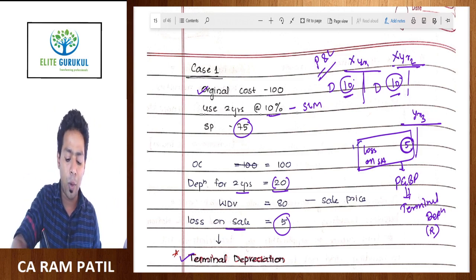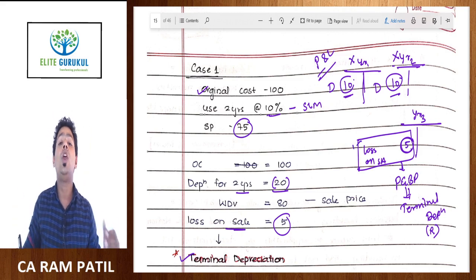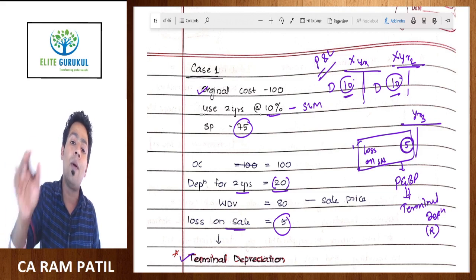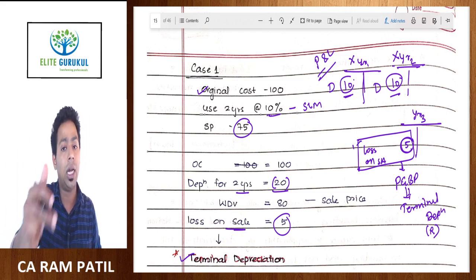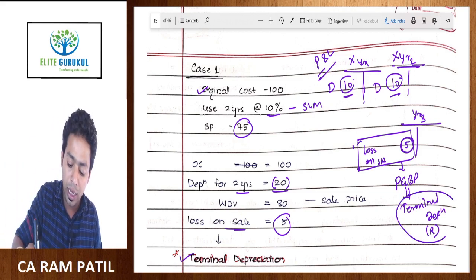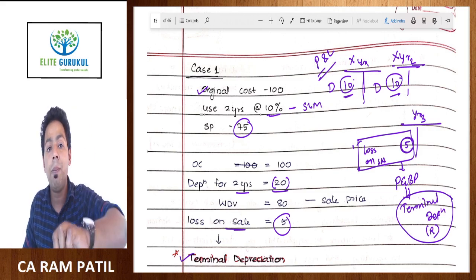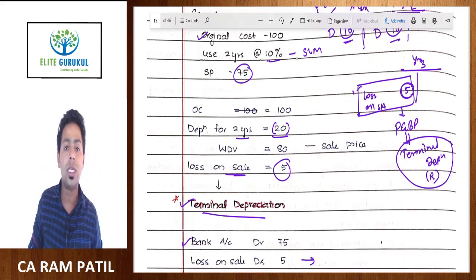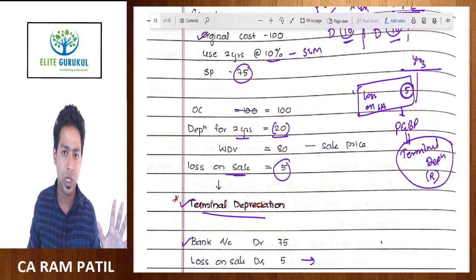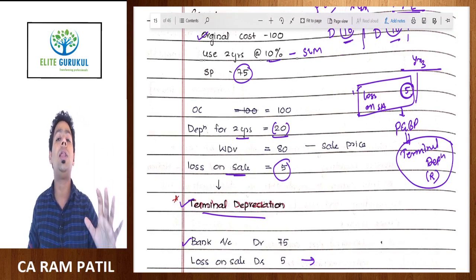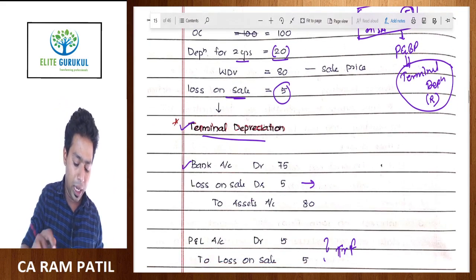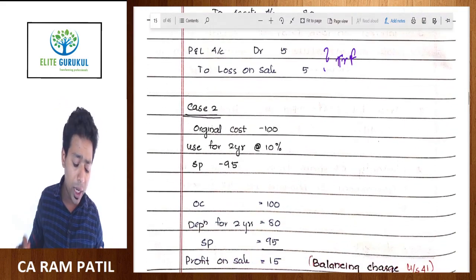So the government has provided an alternative way. You can claim that 5 rupees in the current year under the name of loss on sale of asset in accounts, whereas in income tax it is known as depreciation on termination, and therefore the name given to this concept is terminal depreciation, which is allowed as a deduction in the year of sale of asset below the WDV of that particular asset. Okay, look at case law 2.